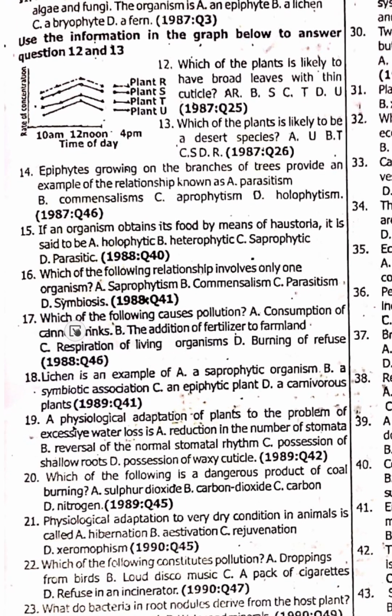Saprophytism. 17. Which of the following causes pollution? Burning of refuse. 18. Lynching is an example of symbiotic association. 18 is option B. 19. A physiological adaptation of plants to the problem of excessive water loss is reversal of the normal stomata rhythm, option B.